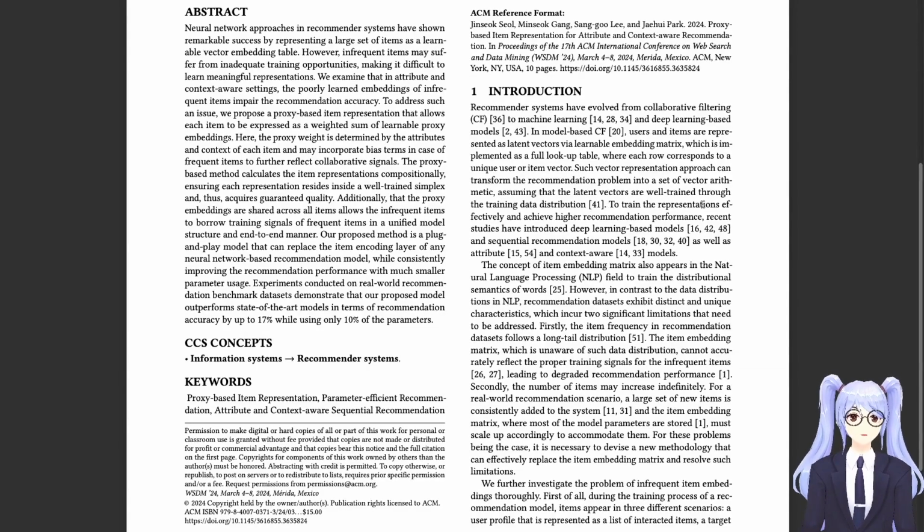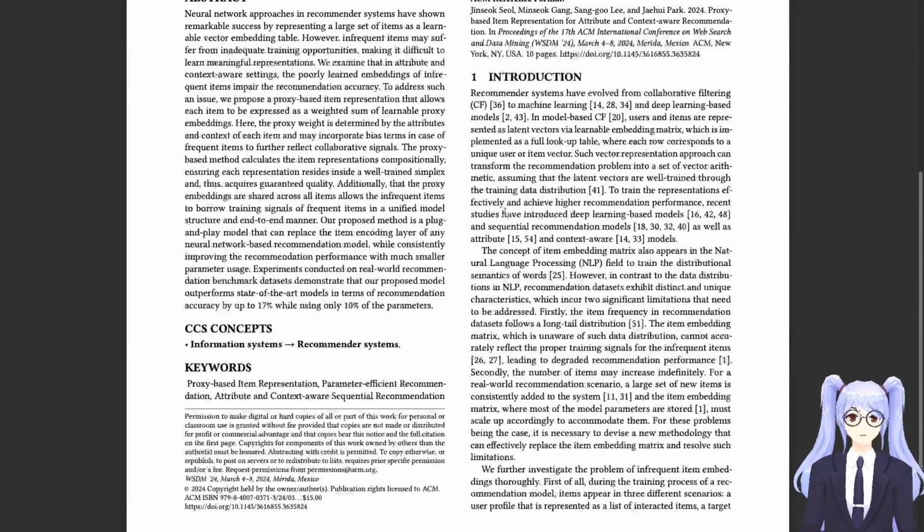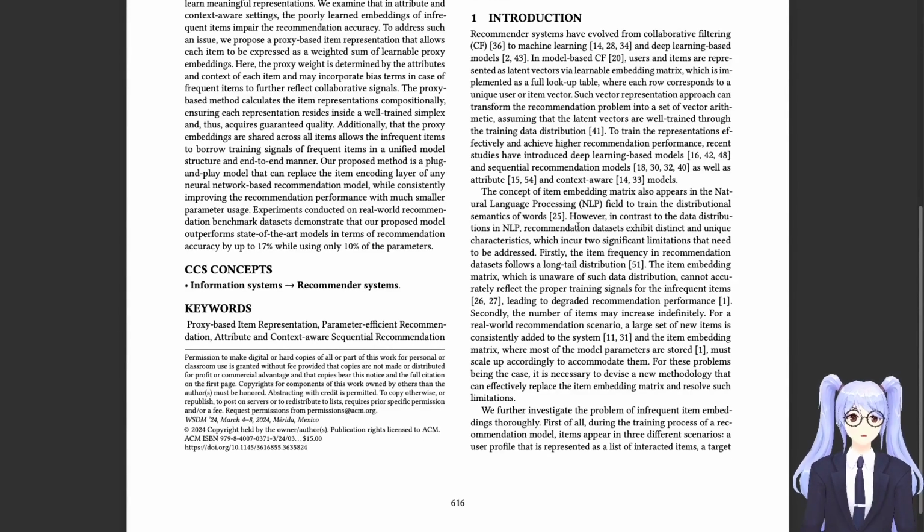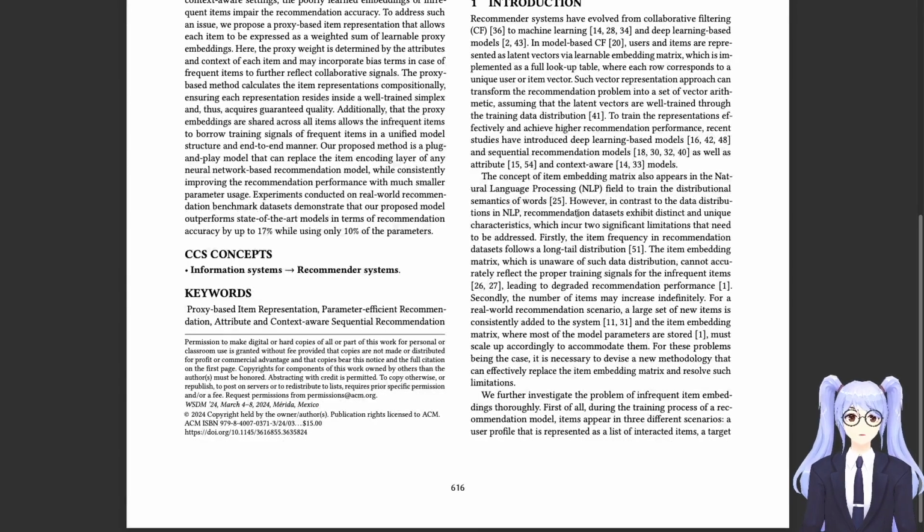To train the representations effectively and achieve higher recommendation performance, recent studies have introduced deep learning-based models and sequential recommendation models, as well as attribute and context-aware models. The concept of item embedding matrix also appears in the natural language processing field to train the distributional semantics of words. However, in contrast to the data distributions in NLP, recommendation datasets exhibit distinct and unique characteristics, which incur two significant limitations that need to be addressed.